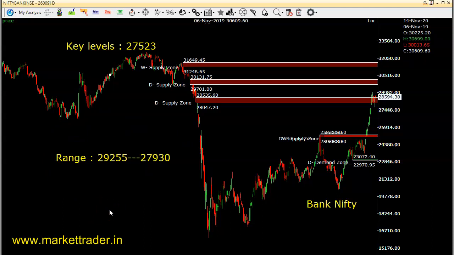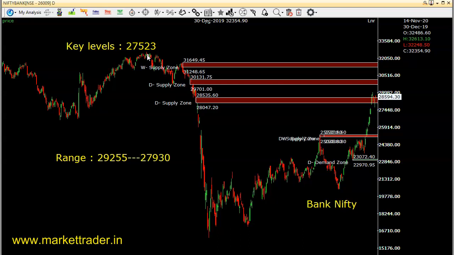This is the Bank Nifty, and this level I am planning to display every day in my blog. So for positional traders, this is the very important level. So once this breaks only, there is a short-term momentum on the downside. As long as the index trades above the key level, there could be a buy on dips only. So for those who want to trade on a positional basis, they can follow this level. So this level I am displaying every day on my blog, www.markettrader.in. So this is the Nifty and Bank Nifty.